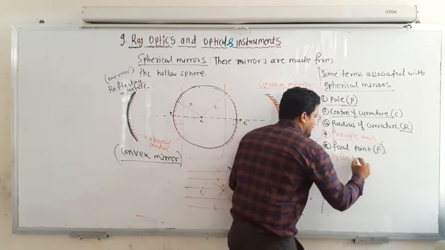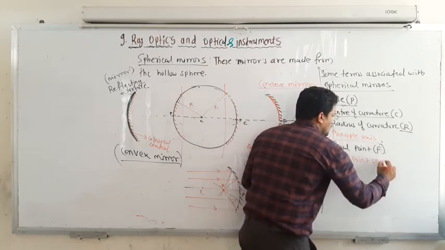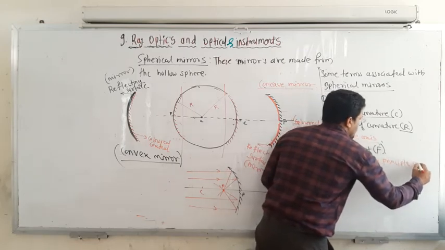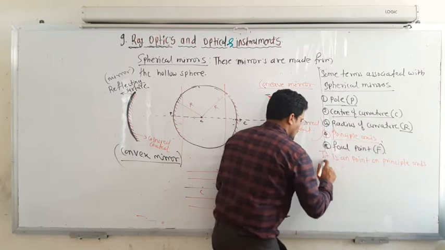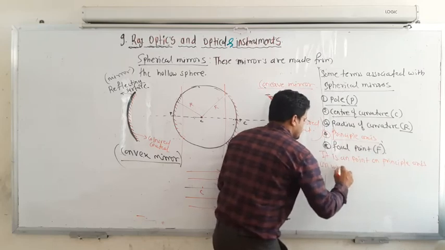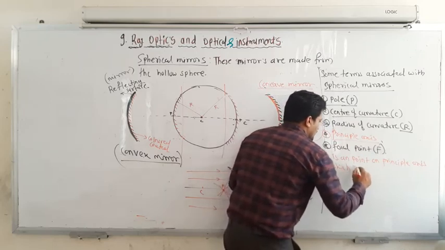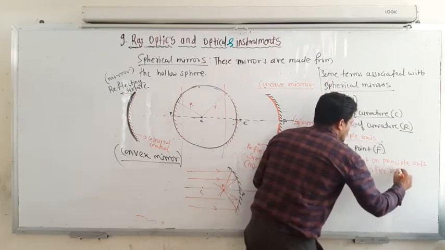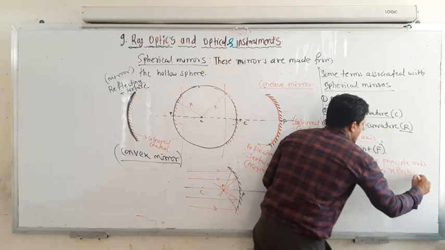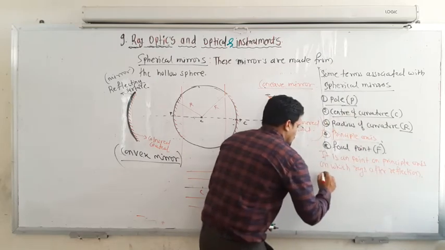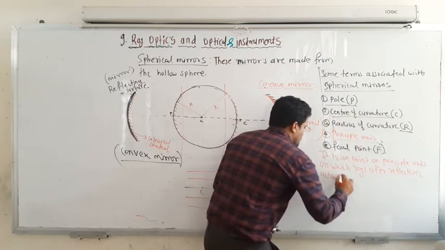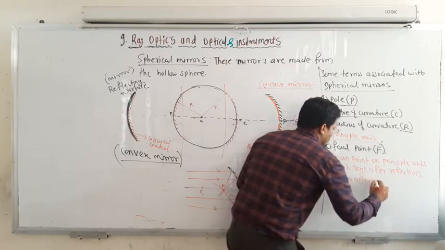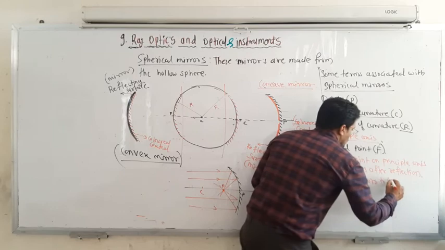So the focal point is a point on the principal axis on which rays after reflection actually or appear to converge.